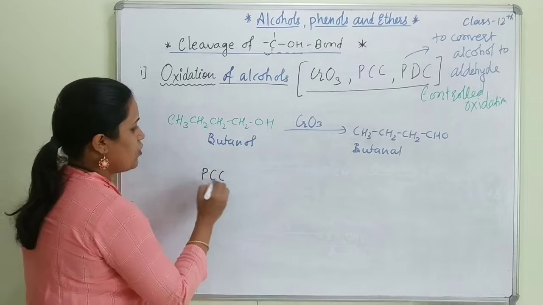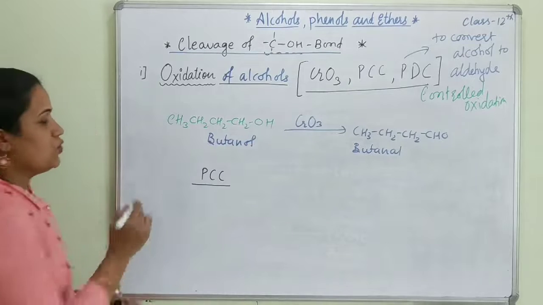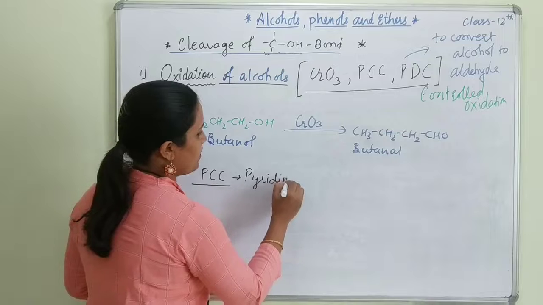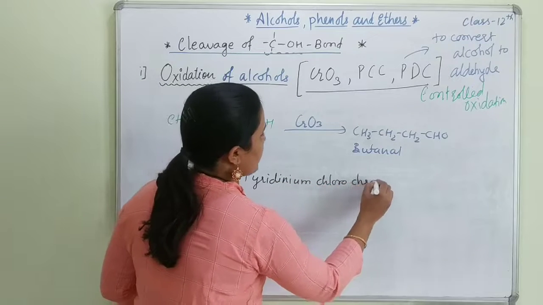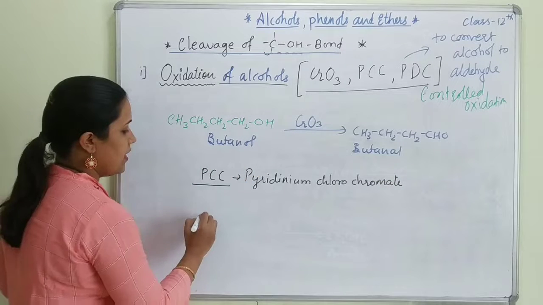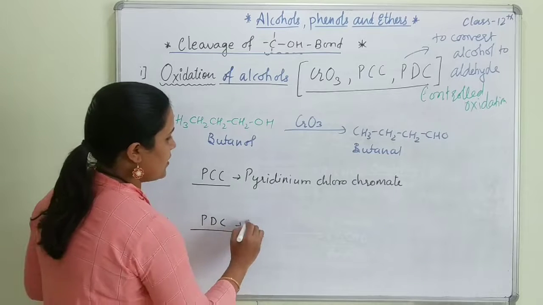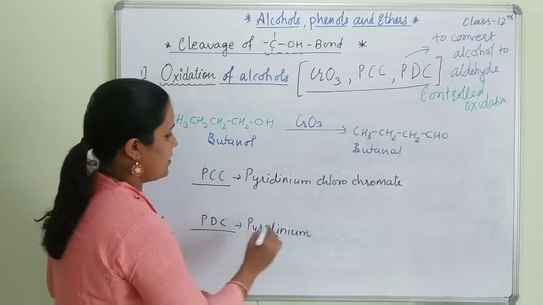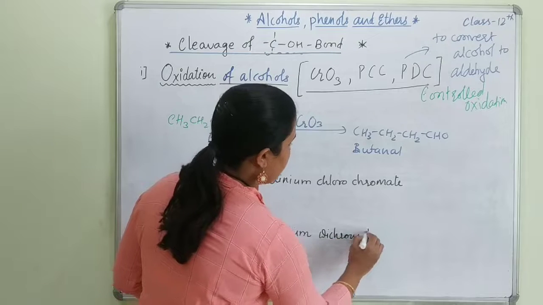What is this PCC? Often it is used, and widely PCC is used rather than CrO3. So what is the full form of PCC? Let me write. Pyridinium chlorochromate is the full form of PCC. Let me tell you the full form of PDC also. PDC is also used. PDC is pyridinium dichromate.